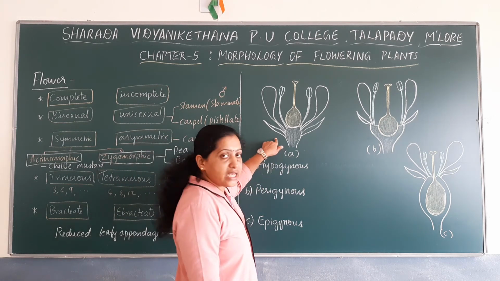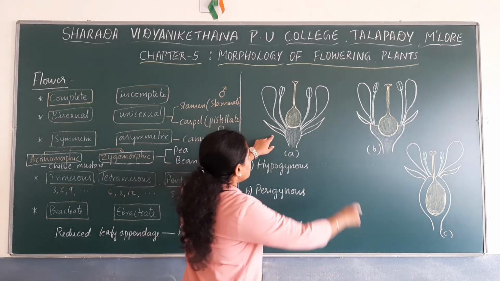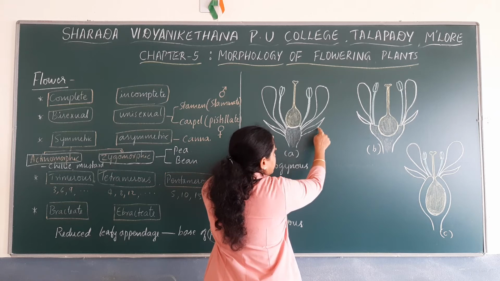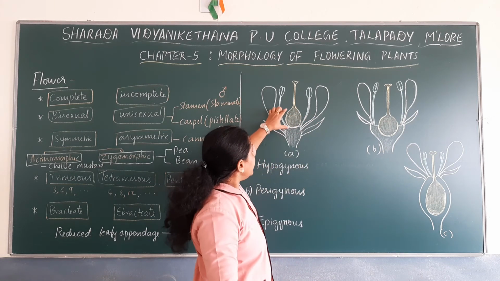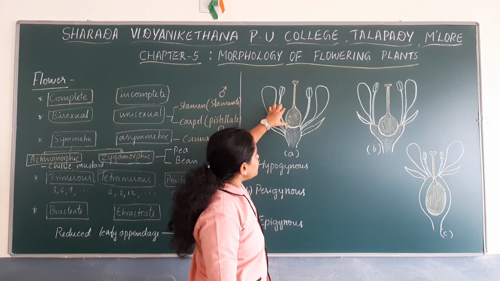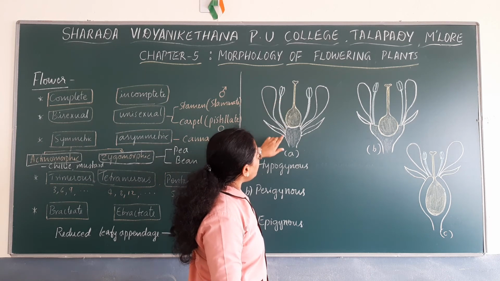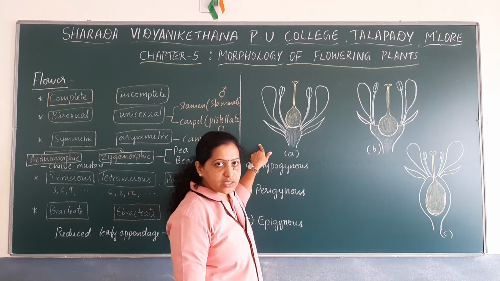If you observe this diagram, you can note the position of the ovary. This is the ovary. Sepals, petals, stamens and carpel. The carpel has 3 distinct parts: ovary, style and stigma. So observe the position of the ovary. The ovary is found in the superior position when compared to the sepals, petals as well as stamens.